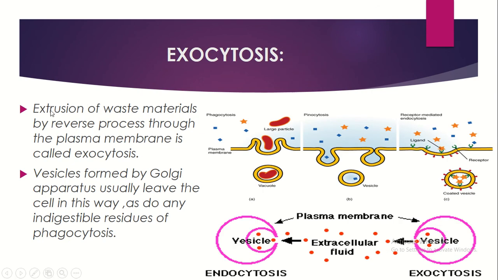Exocytosis: extrusion of waste materials by the reverse process through the plasma membrane is called exocytosis. So it happens between the plasma membrane, in and out of the cell, in both ways. It is called exocytosis. The vesicles formed by the Golgi apparatus usually leave the cell in this way, as does any indigestible residue of phagocytosis. We saw that phagocytosis is cell eating, so at that time any indigestible residues are expelled by the process of exocytosis.